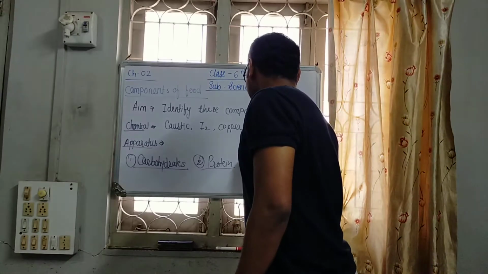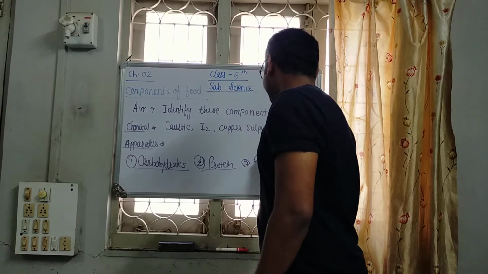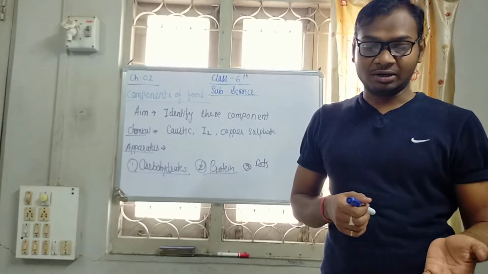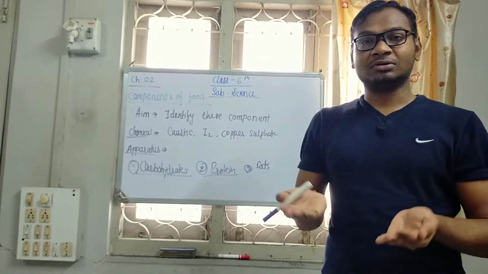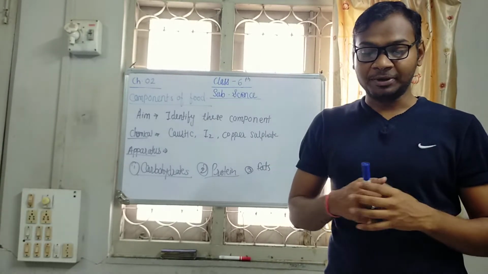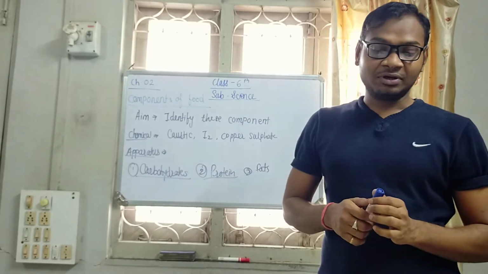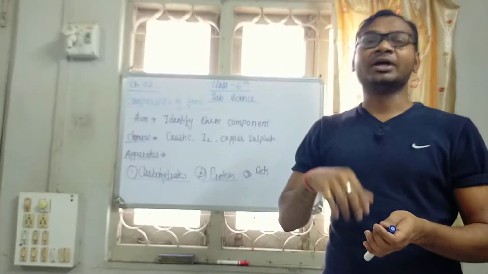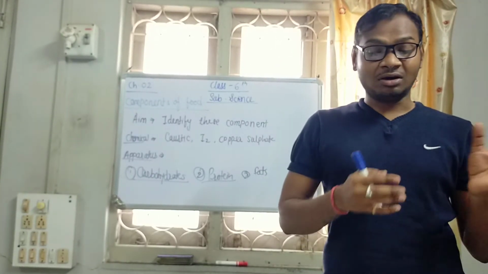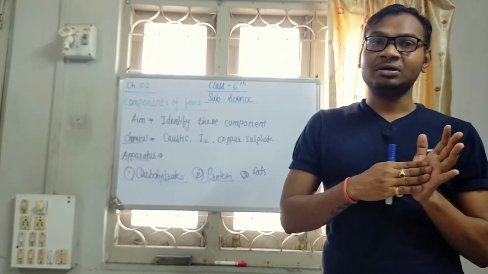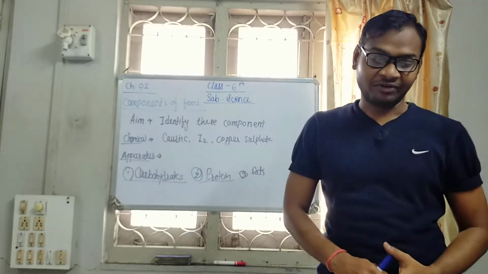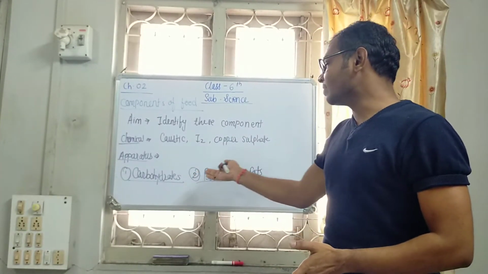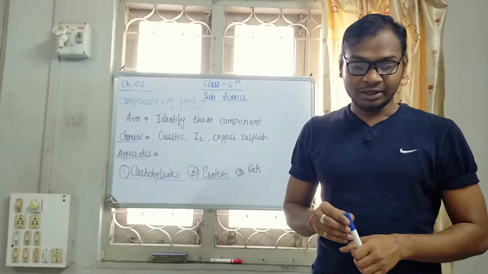The third process is to identify the fats in our food. So we have to take some quantity of food, wrap it in paper, and crush it very well. After that you have to see into the light for oily patches on that paper. If there are light oily patches on the paper, it confirms our food contains fats. So there are certain techniques to identify carbohydrate, protein and fats in our daily diet.